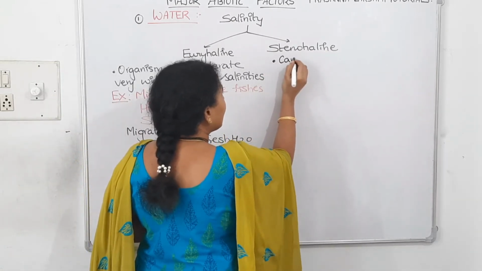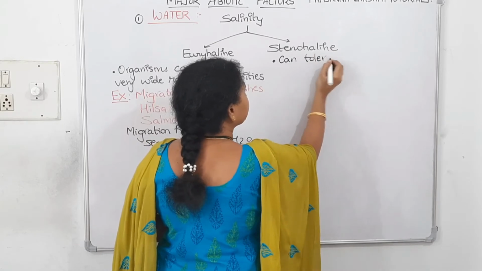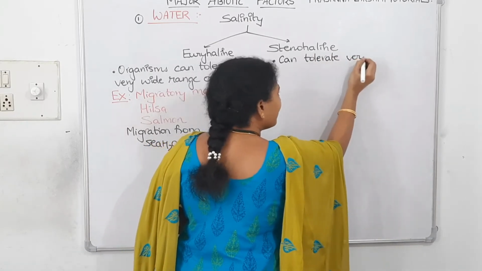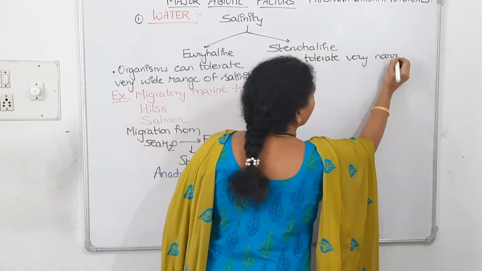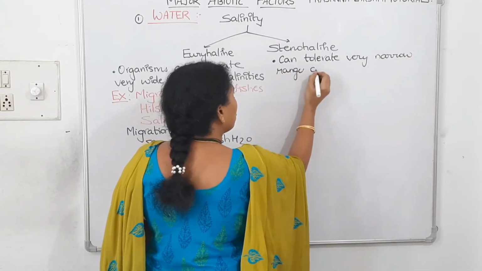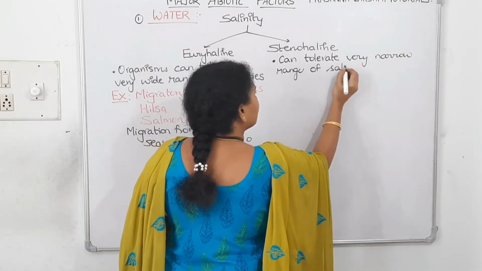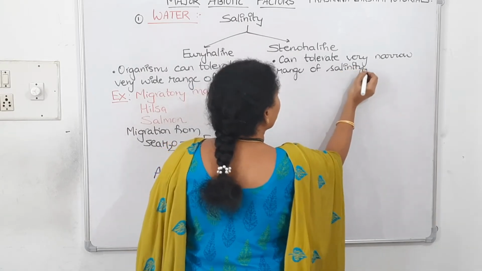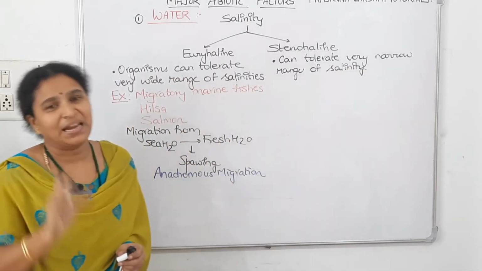So they can tolerate a very narrow range of salinity. Then what are they called? Stenohaline.